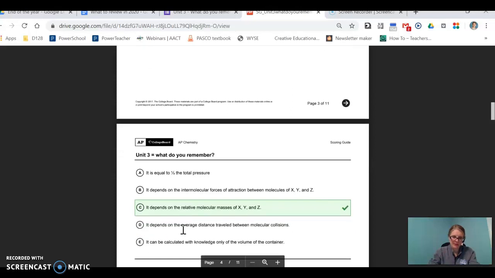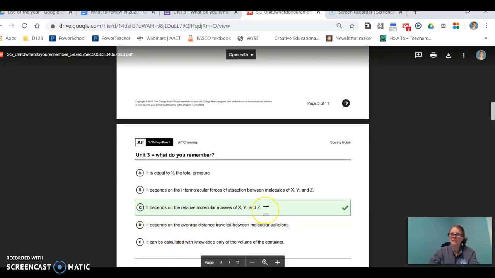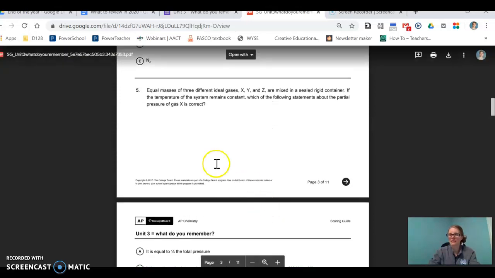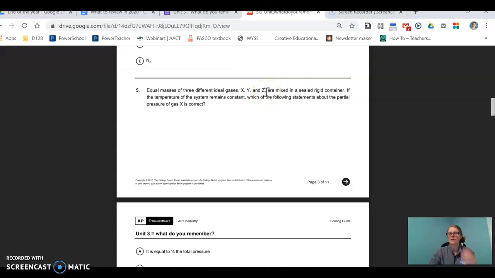A and B were the only other answers. D and E, nobody said. C is the best answer because it depends on molecular masses or molar masses. In other words, if I have 1 gram of each of these, then I can use the molar mass to determine how many moles I have of each of those. And the mole will tell me the pressure. So that's by that one.